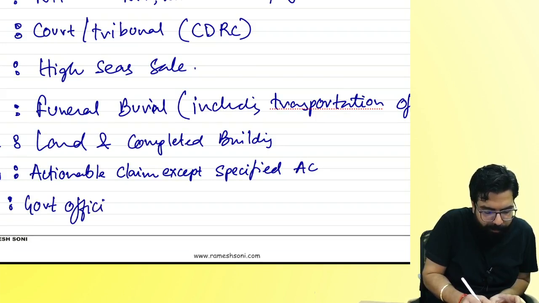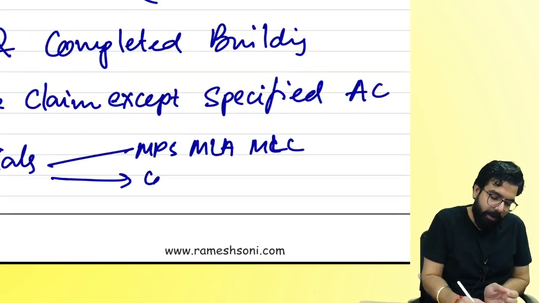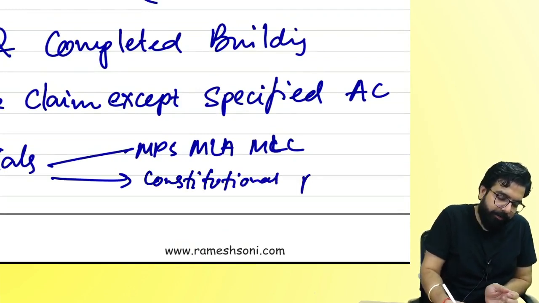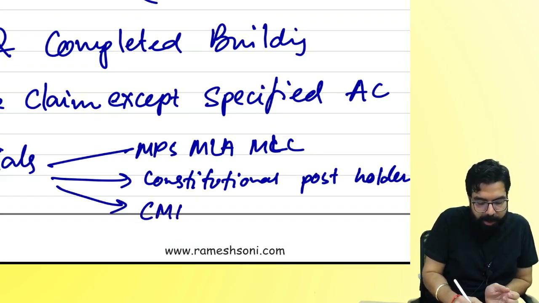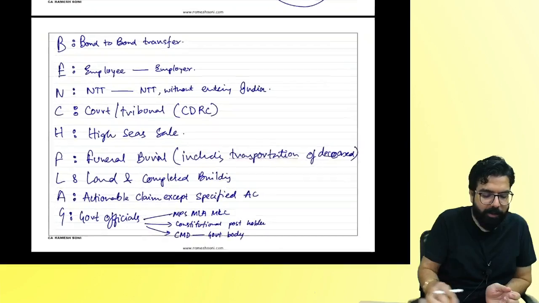People, I told you government officials, you remember? MPs, MLA, MLC, constitutional post holder, and CMD of a government body where he is not an employee.